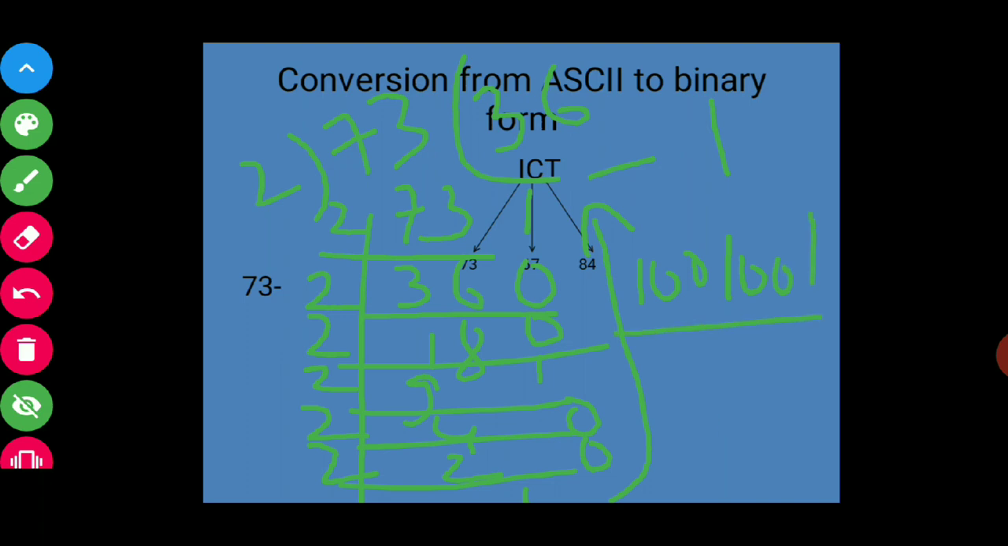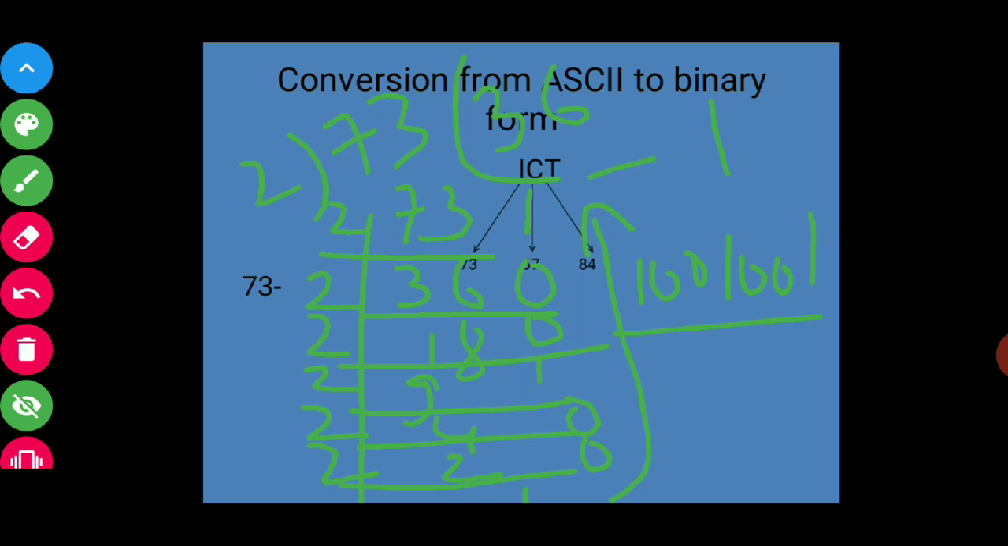So please remember that you have to write from bottom to top, okay, and the quotient you have to write here and the remainder you have to write on the side. That means you have to divide it by 2. So now for the class work, online class, you have to do it for C and T, that is 67 and 84.